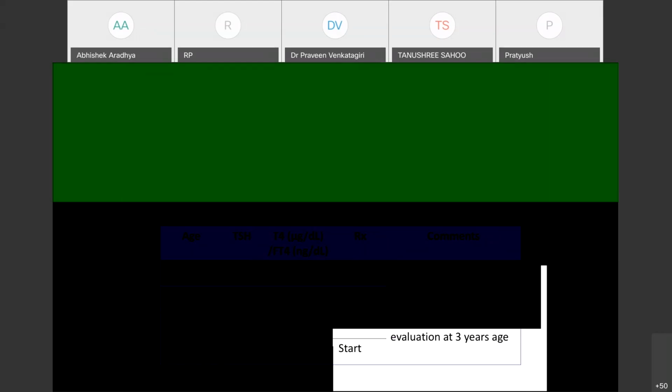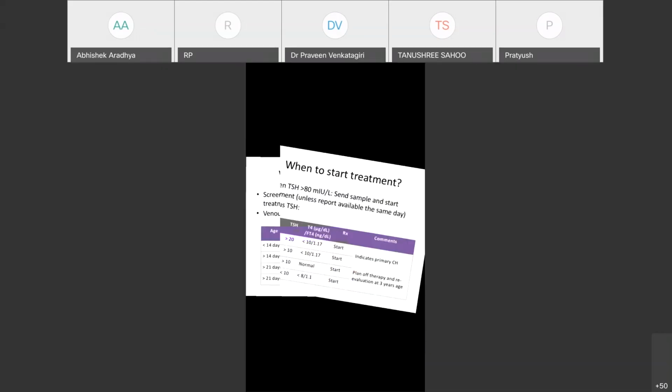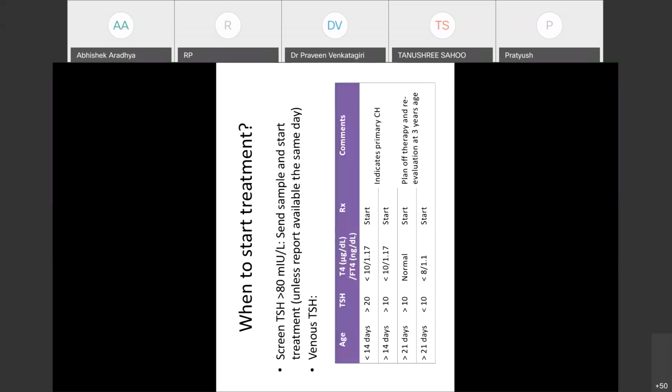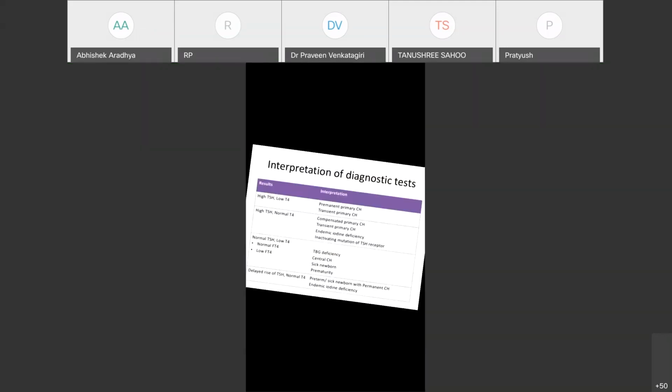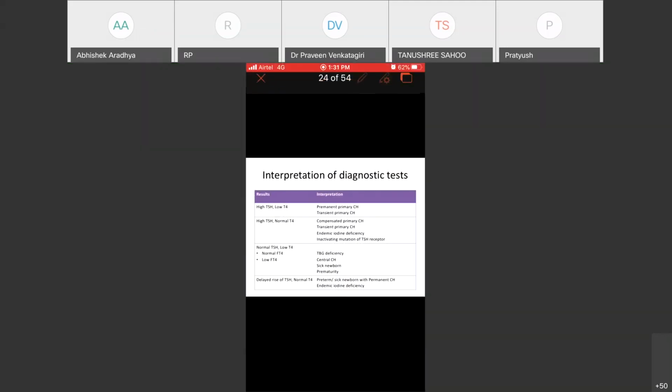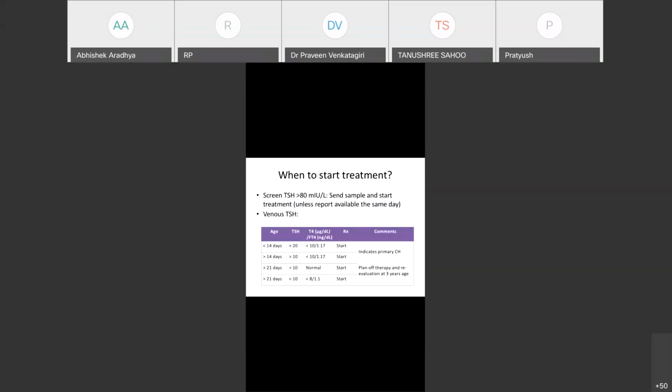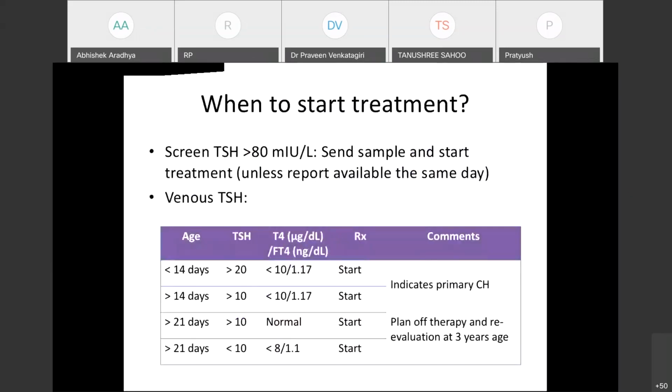Screen, I think, just with this slide. Now, sir. Screen is loading, I think. Just a minute. Can you share again? You can see now, sir. Yeah, the when to start treatment slide is there, I think. Yeah, you got that slide. Yeah, I got the slide. When to start treatment, right?